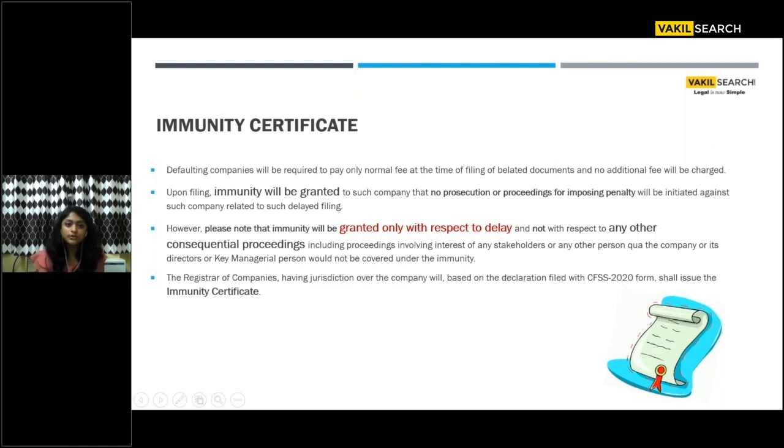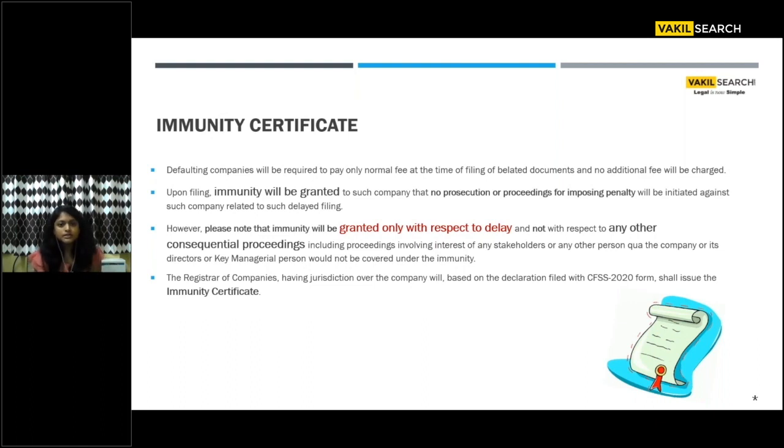You apply for immunity after the closure of the period given to you for availing this benefit. Unless you have this immunity certificate in your hand, and you have just taken advantage of the scheme but not notified the ROC, you are exposed to being prosecuted by the adjudicating authorities because you have not taken the immunity certificate. So your process ends by taking the certificate in your hand and not just completing the filing.